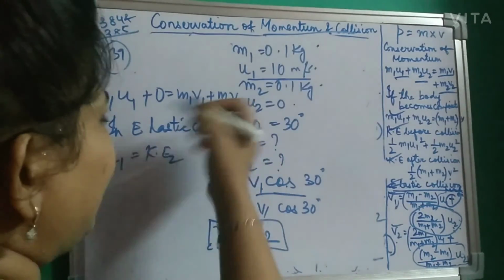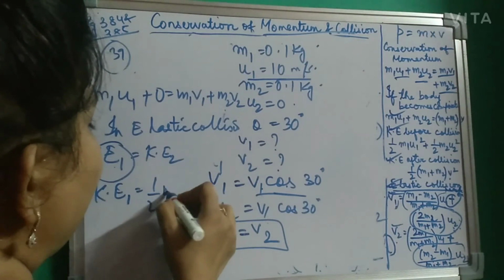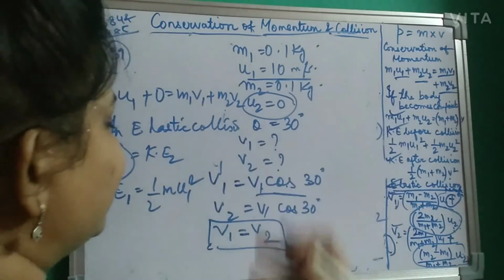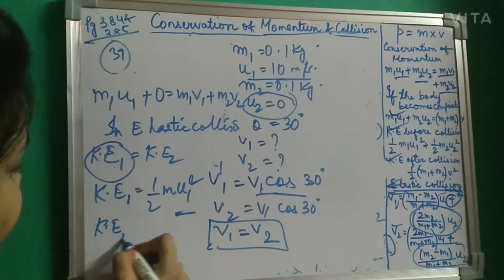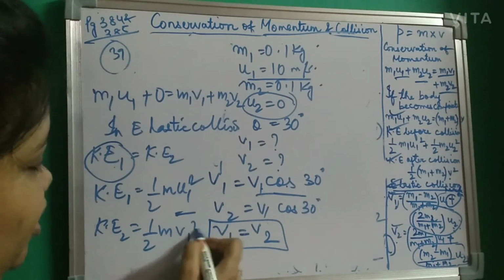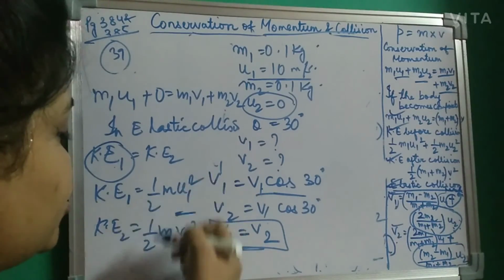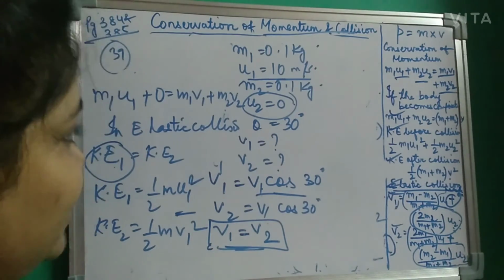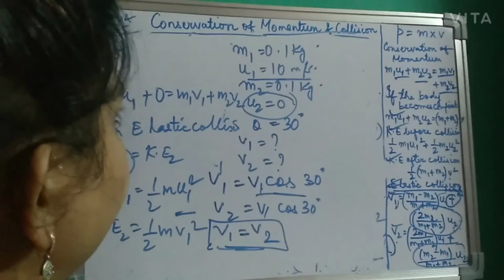So first you find out the kinetic energy. To find this kinetic energy K1, use the formula half M U1 square, because U2 is already 0, so the next kinetic energy will already be 0. And for kinetic energy K2, use the formula half M V1 square, because I have utilized here V1 is equal to V2. So just put the values and solve. If you get the two kinetic energies the same, then it is elastic, else it is not an elastic collision. So with this we finish up with the sum.